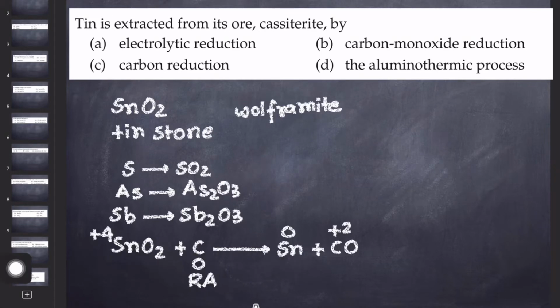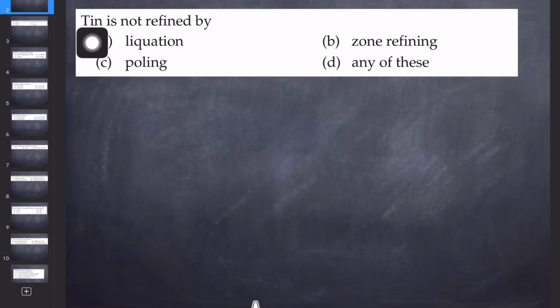So the correct answer should be carbon reduction. So it should be the C. Now let's see the next question. Tin is not refined by. Okay. So first is liquation.